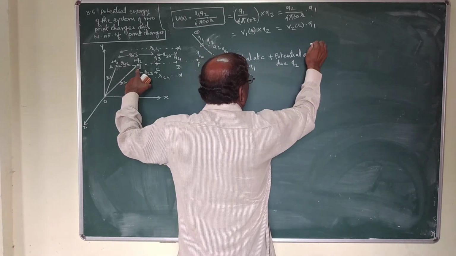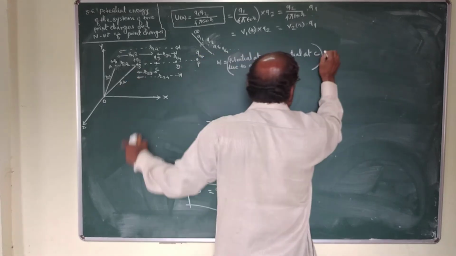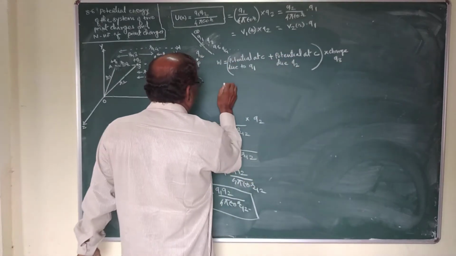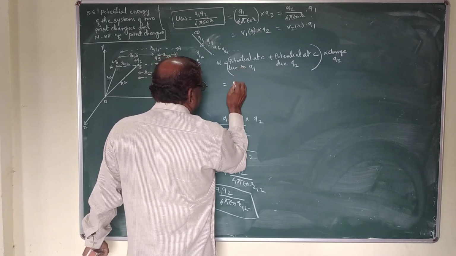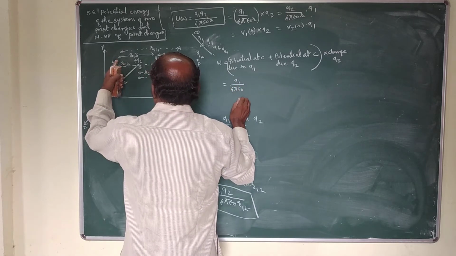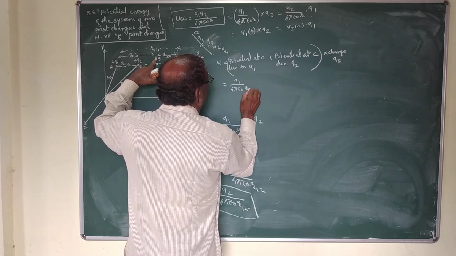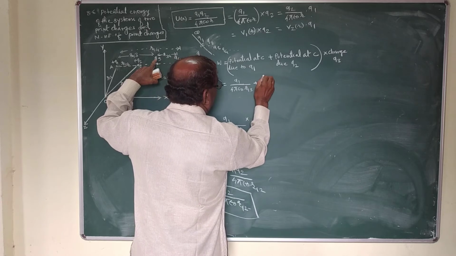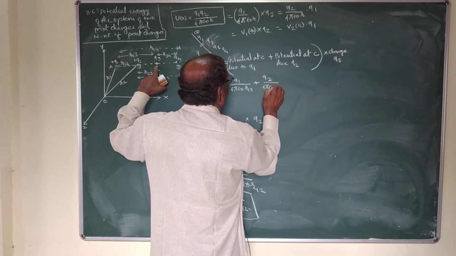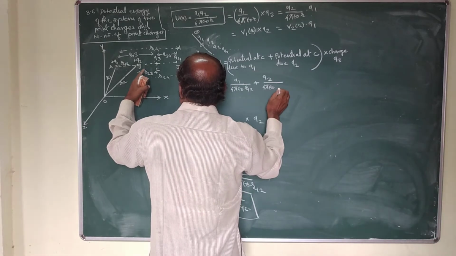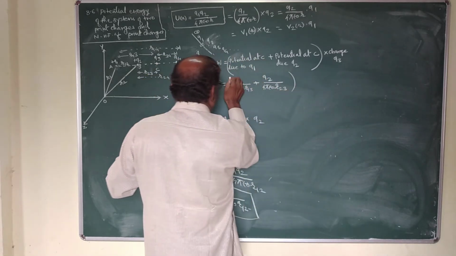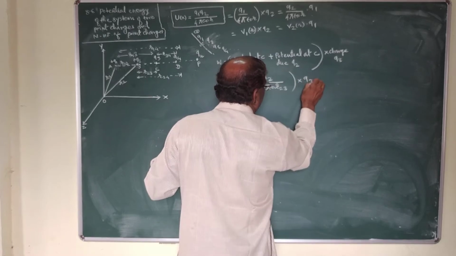This is the total electric potential produced at point C due to Q1 and Q2, into charge Q3, is equal to: potential at C due to Q1 is 1 upon 4 pi epsilon 0 into Q1 upon R13, plus potential at C due to Q2 charge, which is 1 upon 4 pi epsilon 0 into Q2 upon R23, into charge Q3.